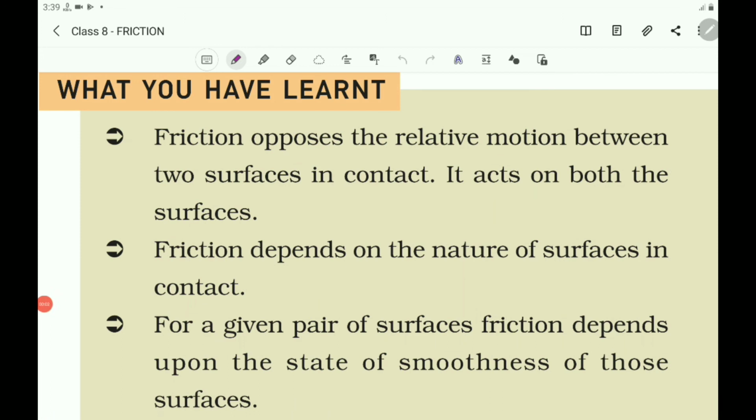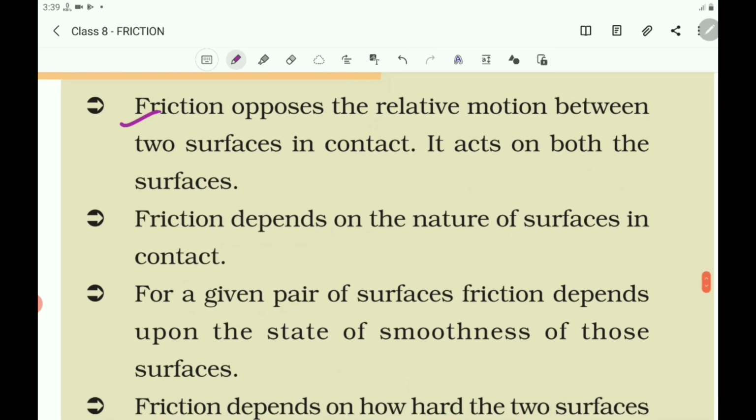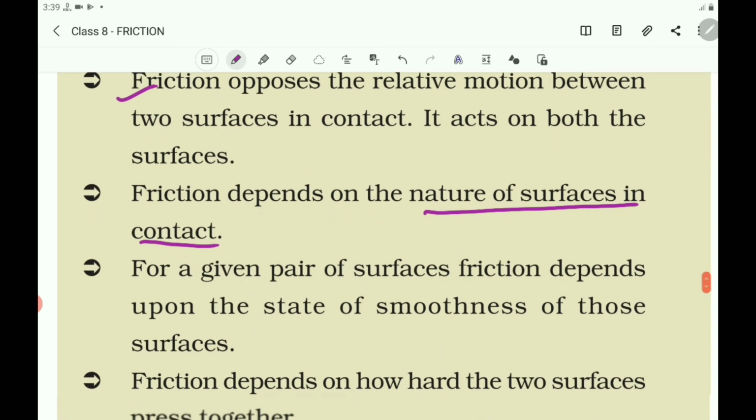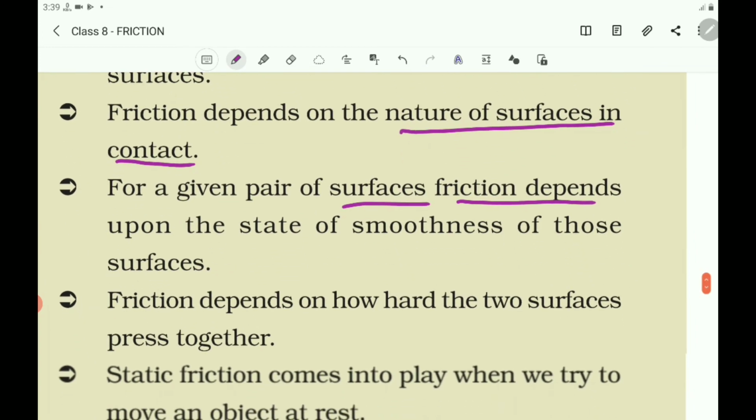Now let us once again glance at what you have learnt. Friction opposes the relative motion between two surfaces in contact. It acts on both the surfaces. And friction depends on the nature of the surfaces in contact. For a given pair of surfaces, friction depends upon the state of smoothness of those surfaces. Friction depends on how hard the two surfaces press together.